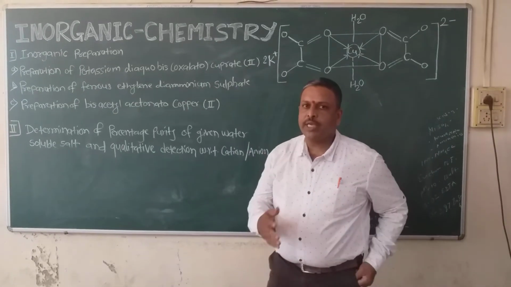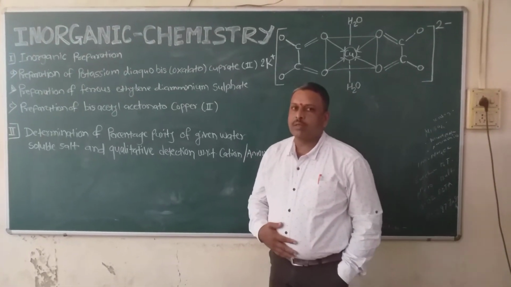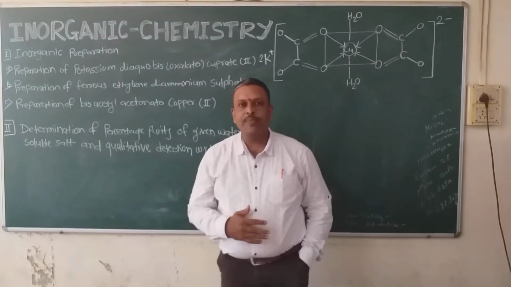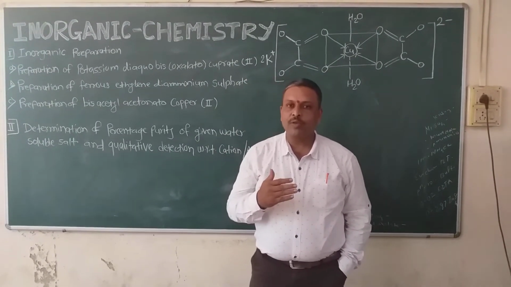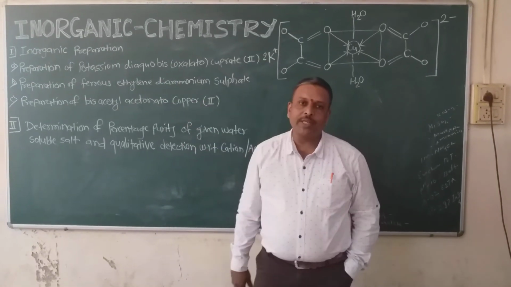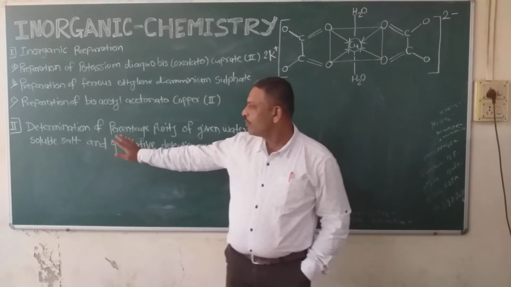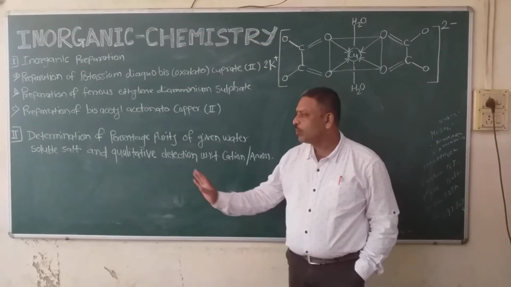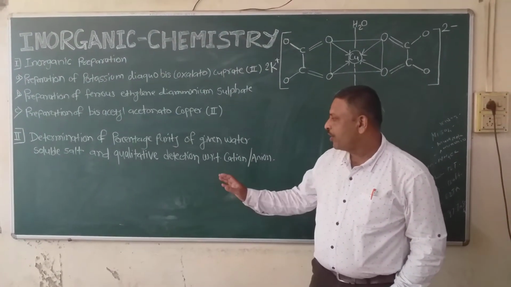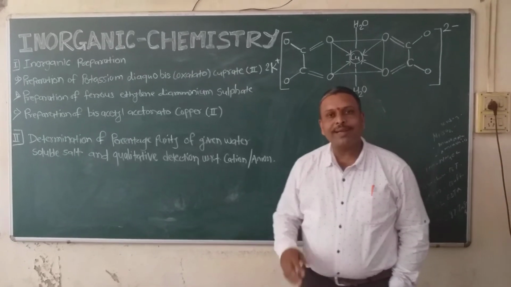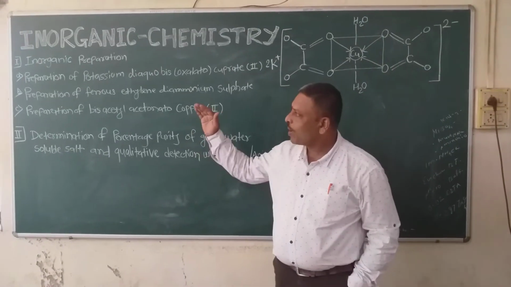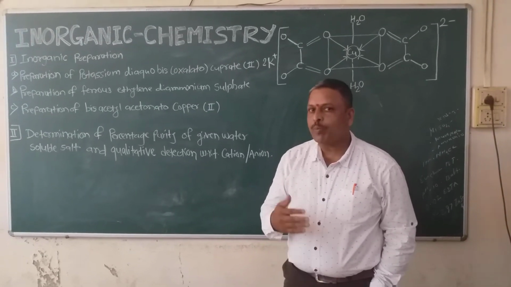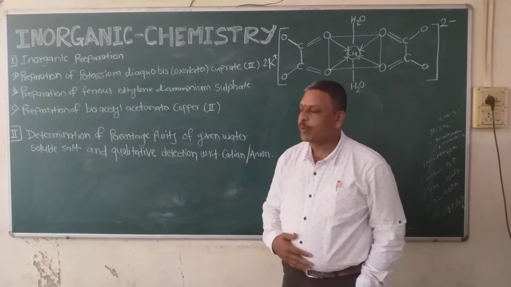Okay. So see, in inorganic chemistry, there are two parts. There are totally 6 experiments. In the first part, you will get the inorganic preparation, and in the second part, the determination of percentage purity of a given water soluble salt and quantitative detection with respect to cations and anions. So in the first part, inorganic preparation, there are 3 experiments, and you have to perform the 3 experiments.